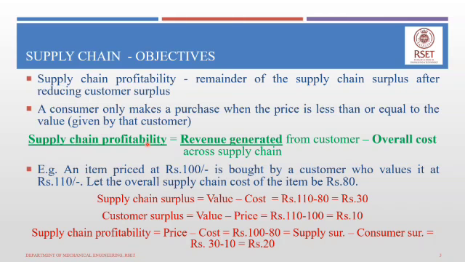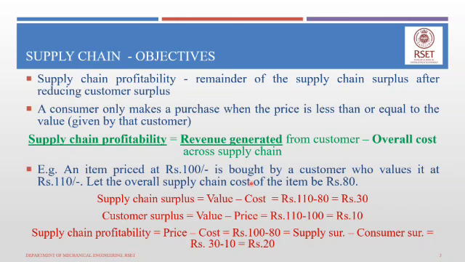To understand these three terms, the supply chain surplus, the consumer surplus, and the supply chain profitability, I have given an example here. Take an item priced at the end of the supply chain at rupees 100, which is bought by a consumer who values it at rupees 110. Clearly the value is greater than the price, so the consumer makes a purchase.